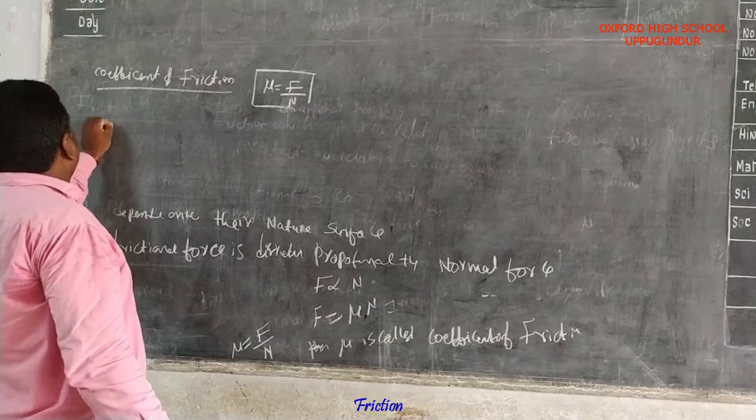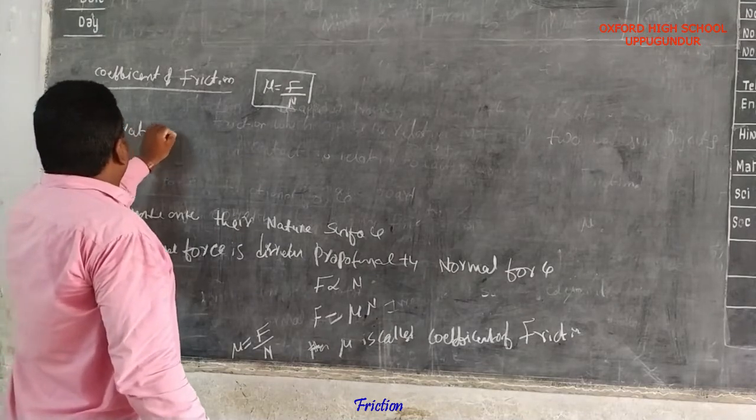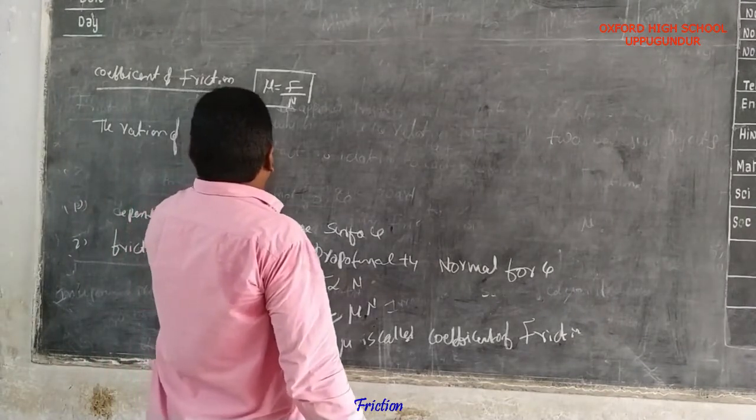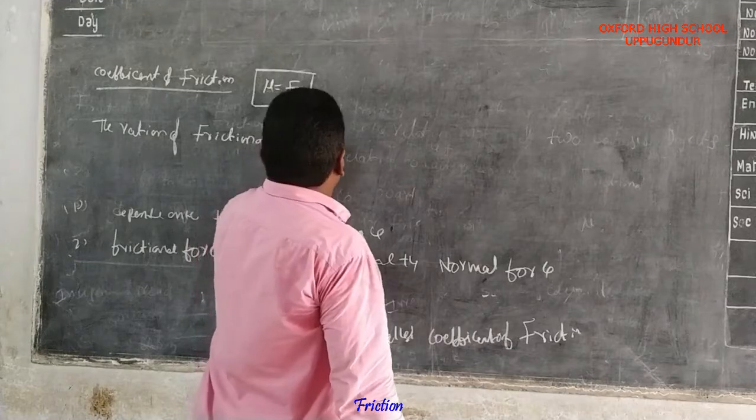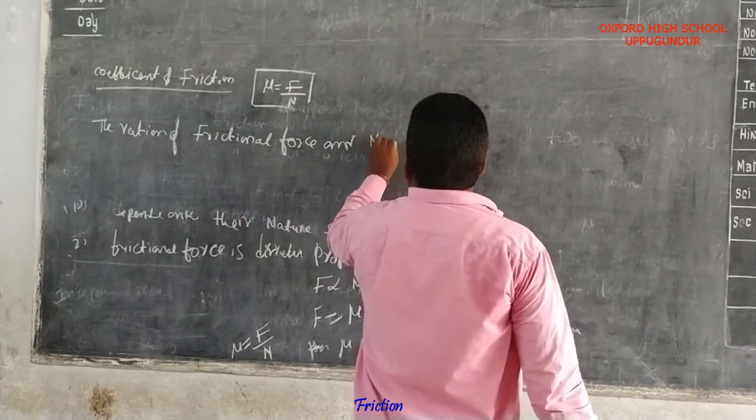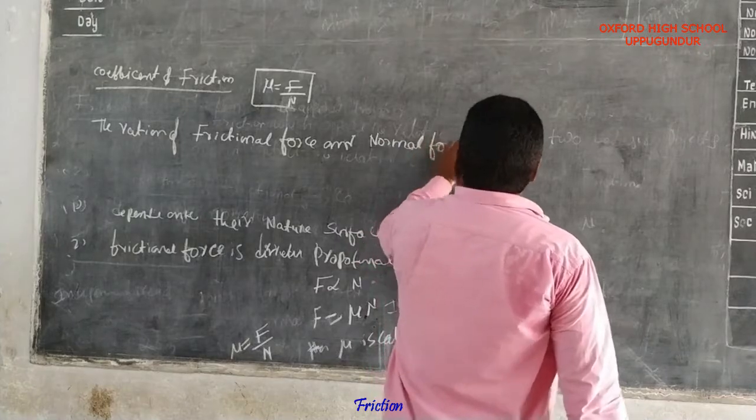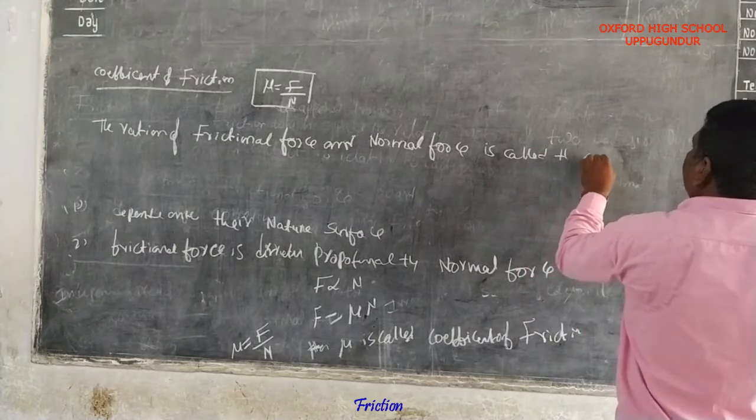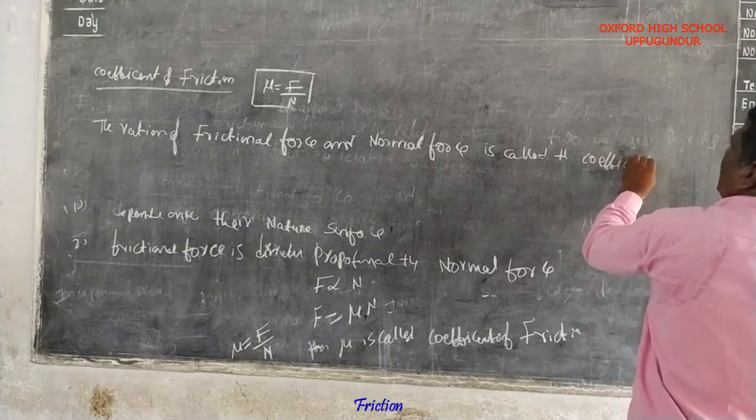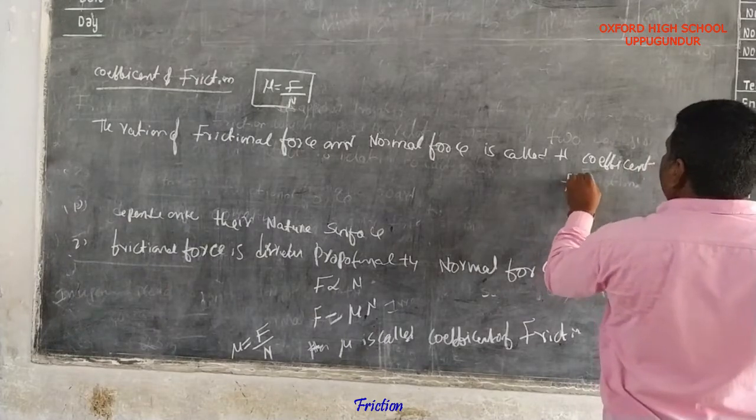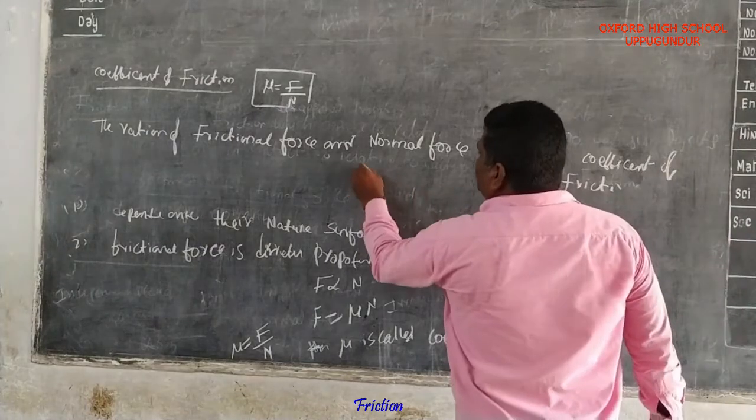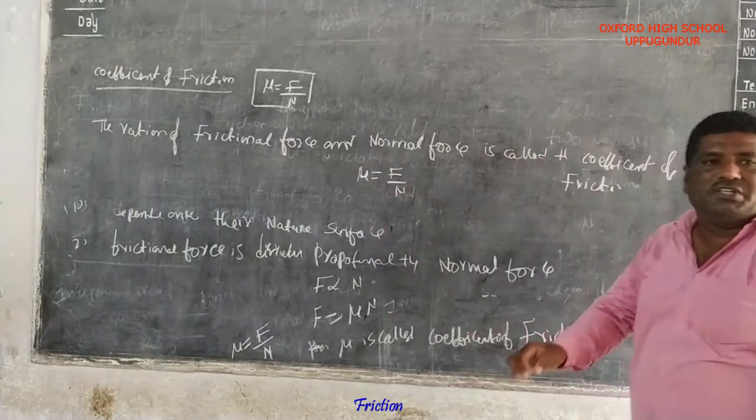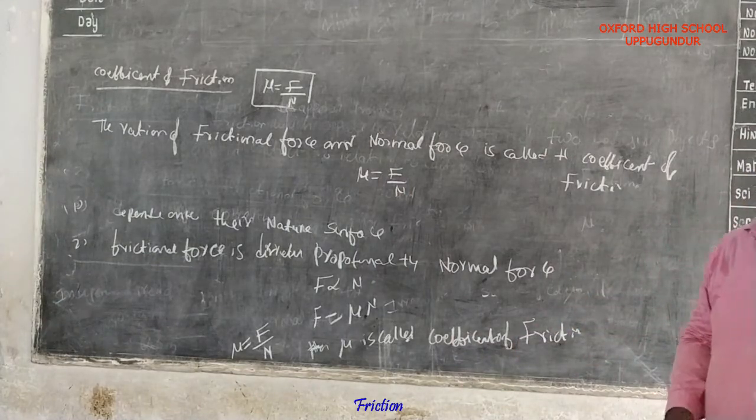The ratio of frictional force and normal force is called the coefficient of friction. The formula is mu equals F by N. The coefficient of friction has no units and no dimensional formula.